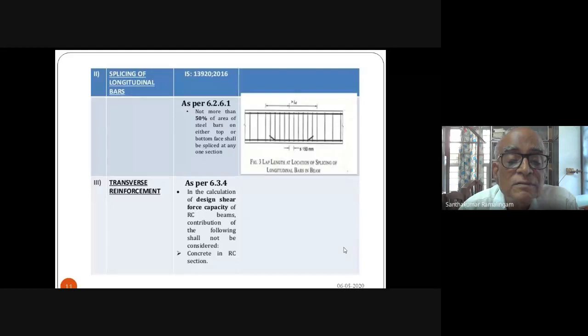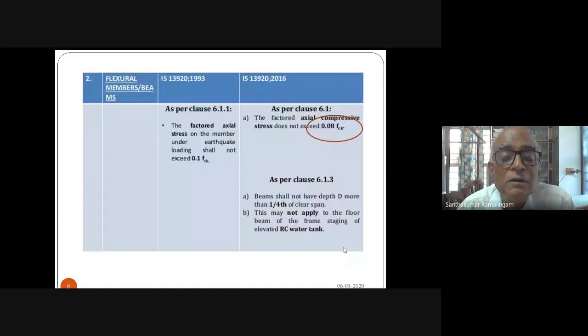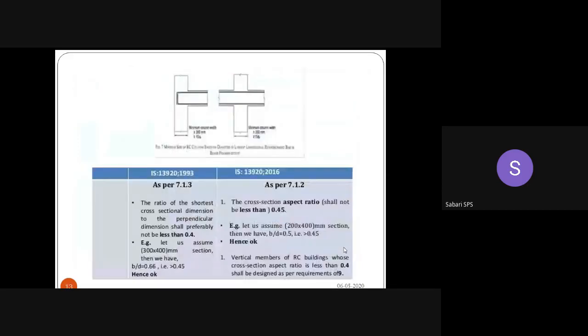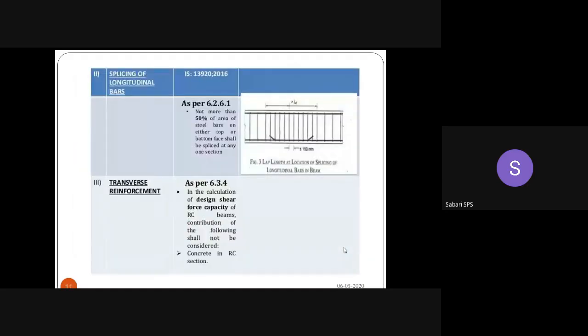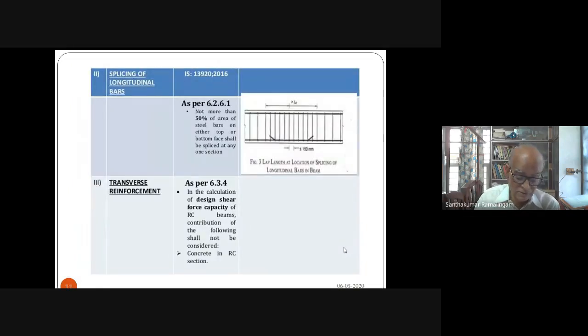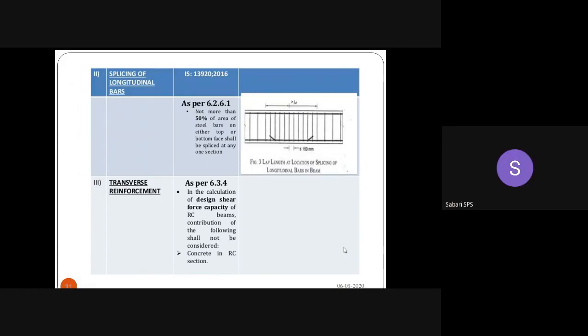This one, is it? In calculation of? Yes, sir. I think 6.3.3 is not here, I think. Yes, I will take it. Just a minute. Yes, sir. 6.3. Sway to right and sway to left is there now.